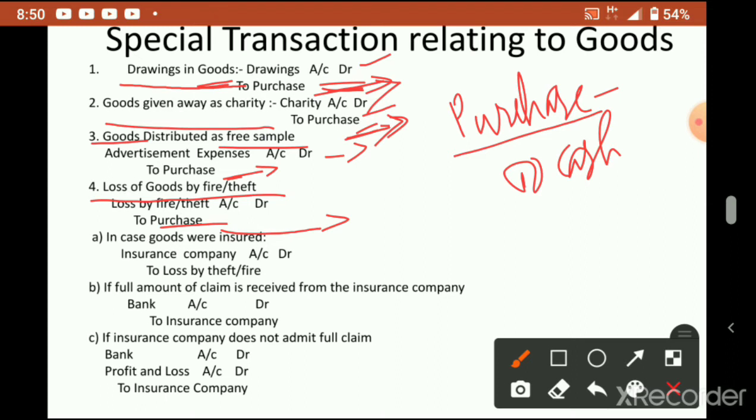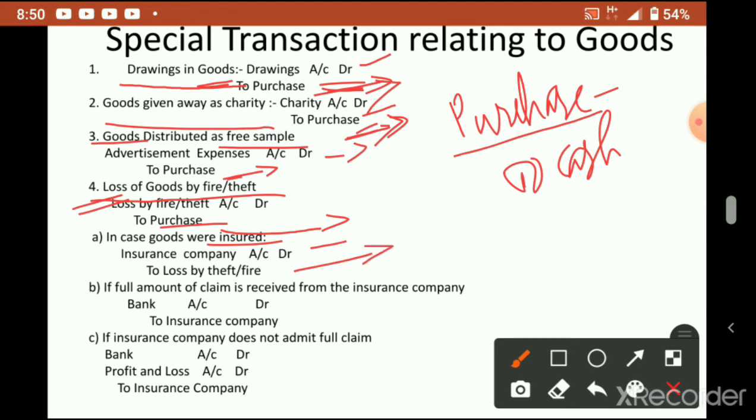So loss of goods means usually business people insure their products, properties, insure their goods against fire or against theft and all. Suppose insurance is taken for the goods, this insurance is applicable not for these first three cases, only for loss. So if they already insured the goods, then what entry do we have to pass? Insurance company will give amount to us, no? So that time what we have to write? Due entry first we have to pass: insurance company account debtor to loss by theft or fire.